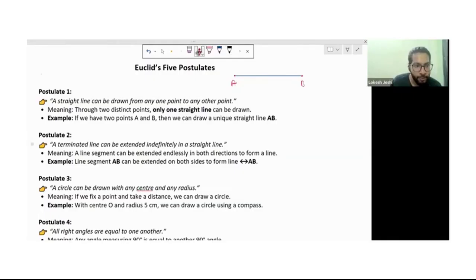Now the next one, postulate 2: a terminated line can be extended indefinitely in a straight line. What is a terminated line? It is a line segment. I am highlighting this one.